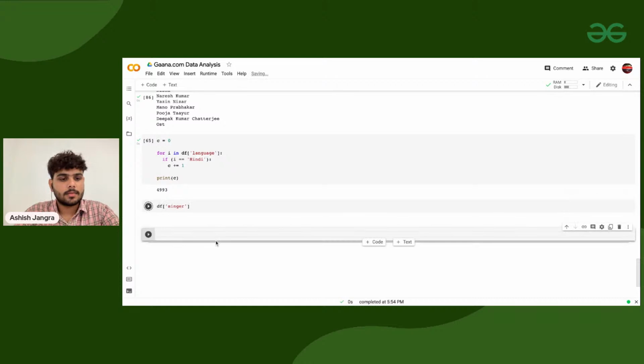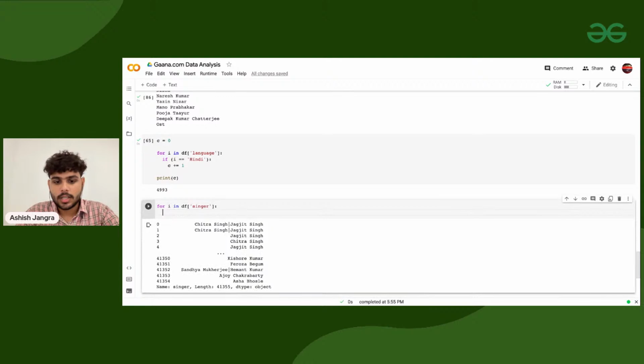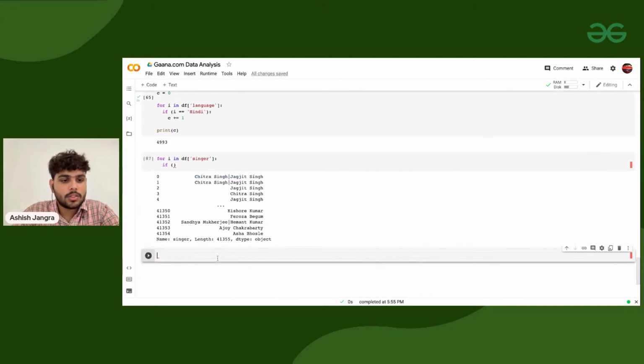This will give you the list of all the singers. I need to go for i in all those singers, and I need to check. There are two ways to deal with it. Either we can split these singers by the pipe operator, then we'll have Chitra Singh and Jagjit Singh. We will get a list as an output which will look something like this.